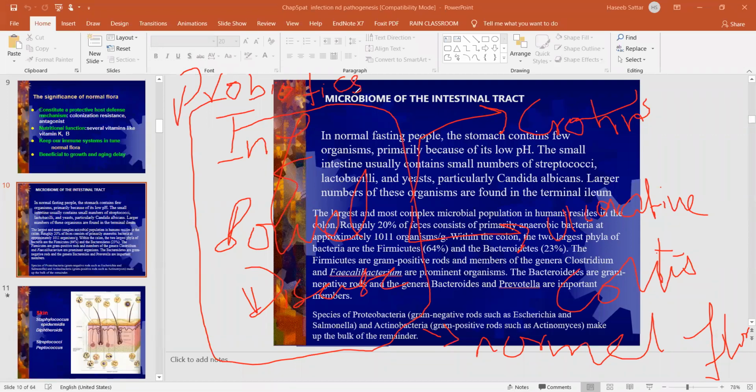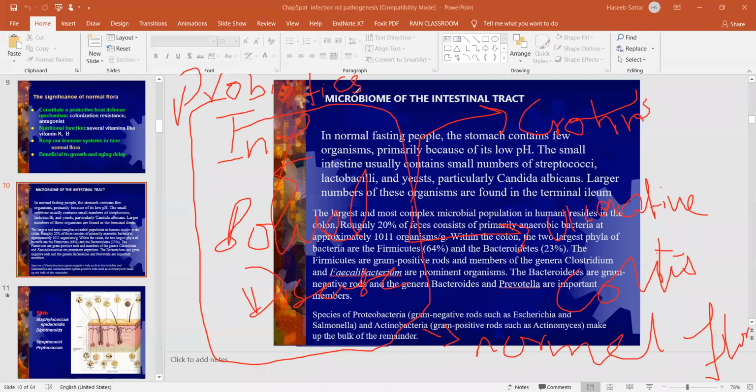Probiotics are actually the normal flora bacteria. Especially when the patient develops diarrhea, we give these probiotics. These probiotics regenerate the normal flora. So one of the management options for inflammatory bowel disease is giving probiotics. We provide the gut bacteria, because the scientists have found that patients with inflammatory bowel diseases have altered normal flora.